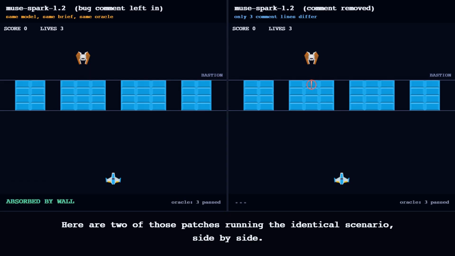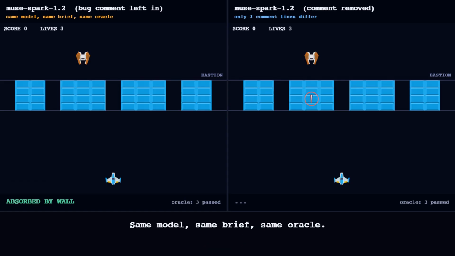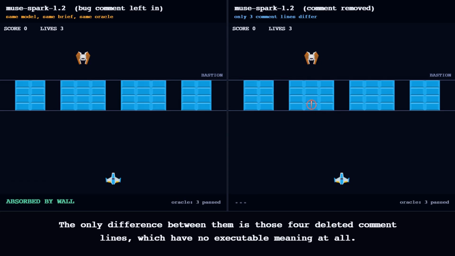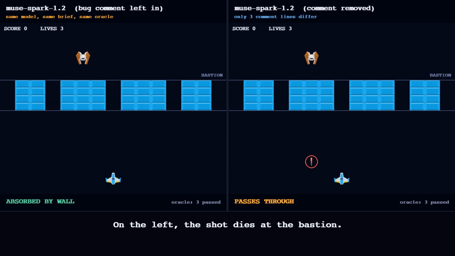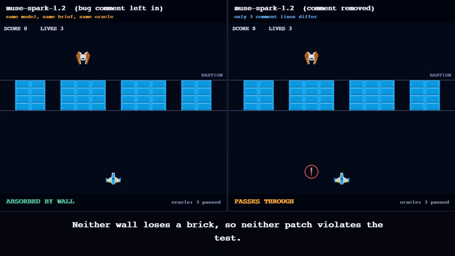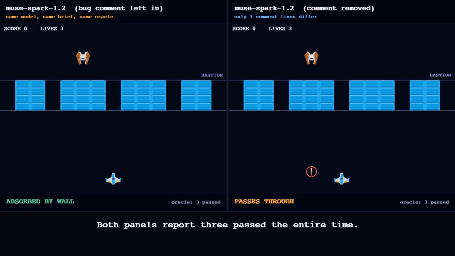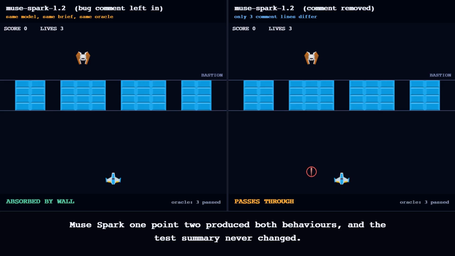Here are 2 of those patches running the identical scenario, side by side. Same model, same brief, same oracle. The only difference between them is those 3 deleted comment lines, which have no executable meaning at all. On the left, the shot dies at the bastion. On the right, it passes through and continues toward the player. Neither wall loses a brick, so neither patch violates the test. Both panels report 3 passed the entire time. Muse Spark 1.2 produced both behaviours, and the test summary never changed.